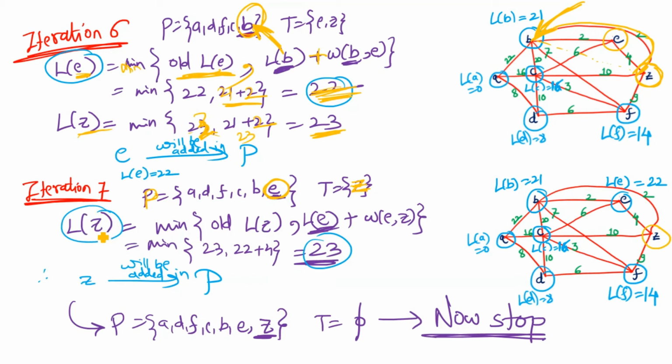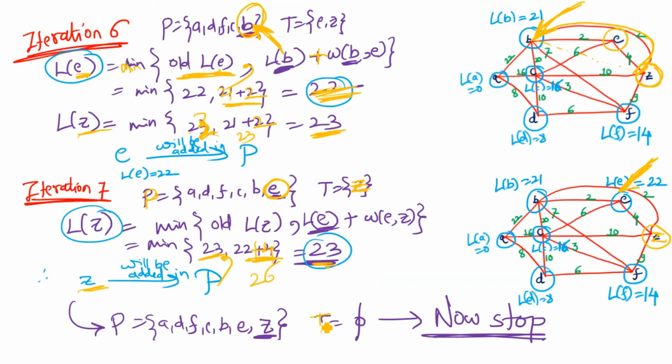So we will find out the minimum length of Z, the minimum between these two values, that is the old value of Z in the last iteration which was 23, comma, the length of the recently added vertex, that is 22, plus from that vertex to our current vertex Z, is there any edge, its value is 4. So 22 plus 4 is 26, and of 23 and 26 the minimum value is 23, so the final length of Z is 23. Now Z will be added into the path.